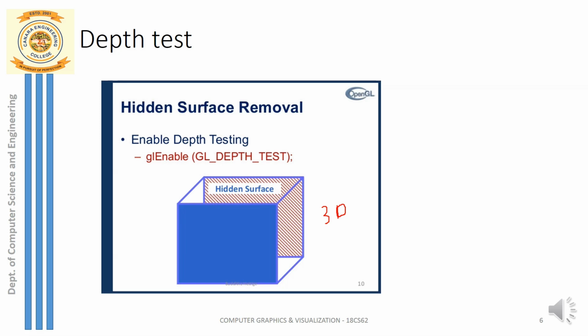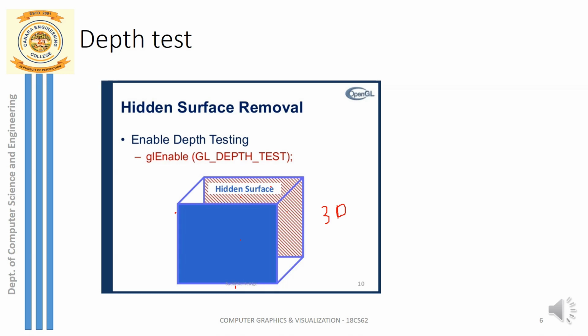When I say a cube, it has a total of 6 faces. So 1, 2, behind face 3, 4, 5 and one bottom face 6, total 6 faces. At one view, I can say this is a front view of the cube. For the front view of the cube, not all 6 faces are visible, right? That behind face, there are a few faces which are hidden from the viewer, provided the viewer is in front of the cube. If it is a front view, the viewer is in front of the cube. There are a few faces, back faces, which are hidden from the viewer. Those hidden faces you need not render.